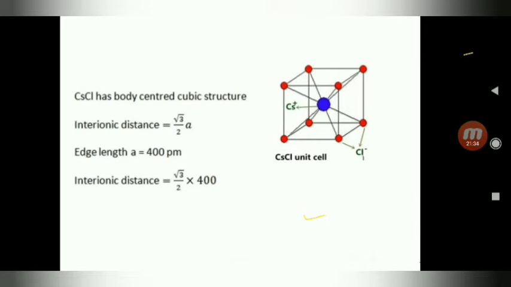See, it is the explanation. Cesium chloride has body-centered cubic structure. Interionic distance is equal to root 3 by 2 a. Edge length a is equal to 400 pm. So interionic distance is equal to root 3 by 2 into 400.